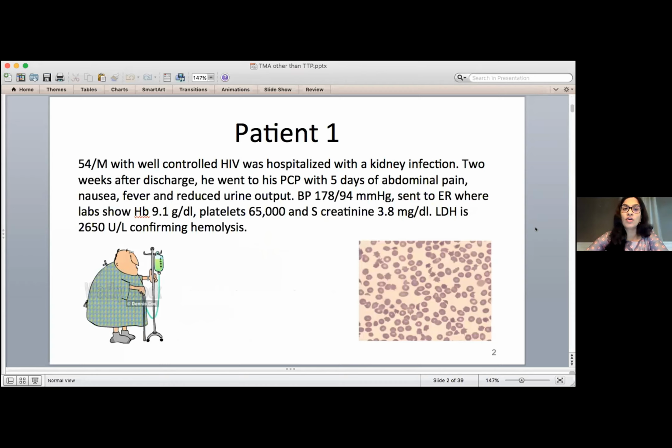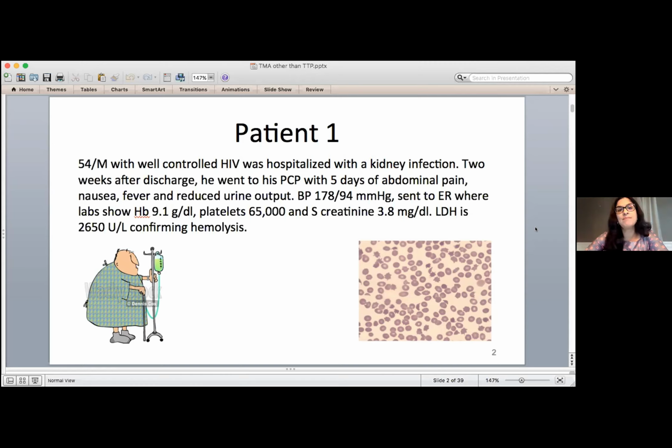He was a 54-year-old male who had well-controlled HIV but was hospitalized with a kidney infection. He did well on treatment and was discharged, but 2 weeks later, he shows up to his primary care doctor with 5 days of belly pain, nausea, fever, and wasn't making much urine. In the office, his blood pressure was really high at 178 over 94, so he was sent to the ER,